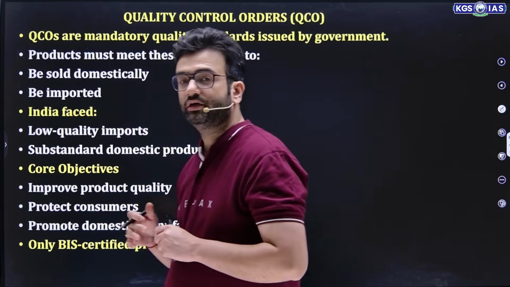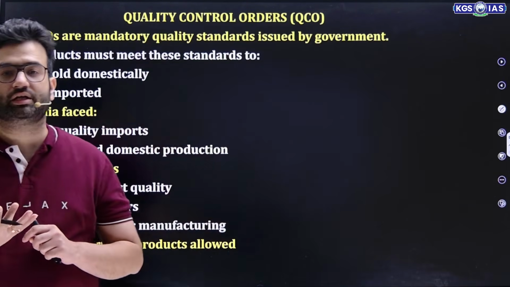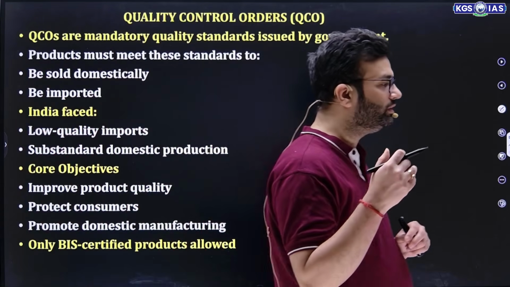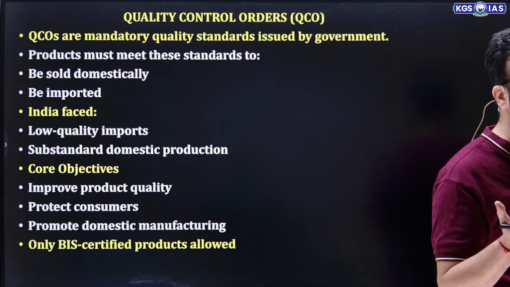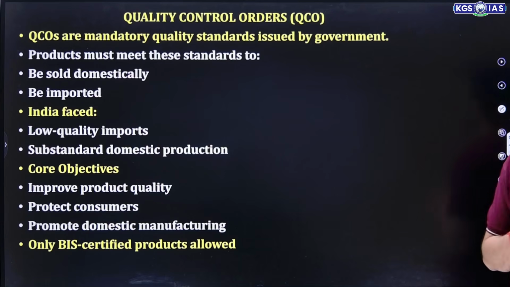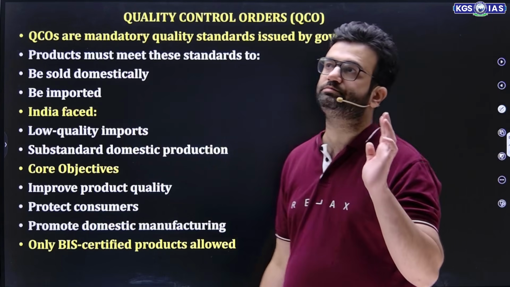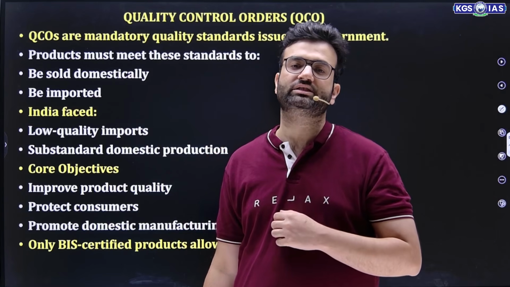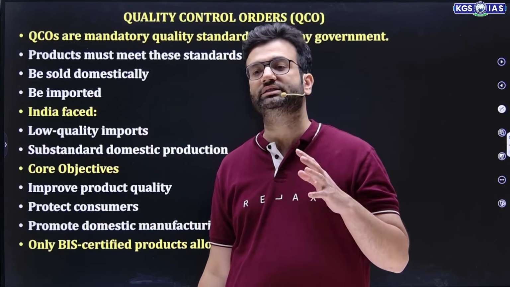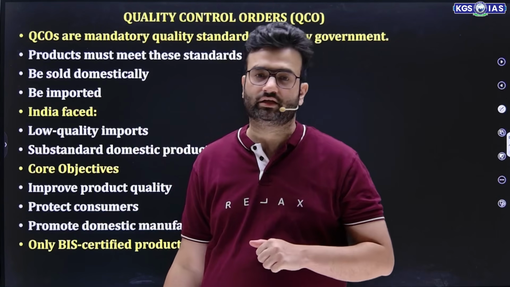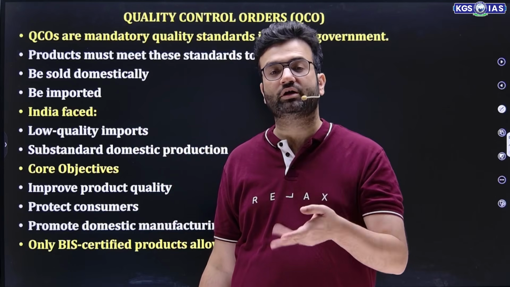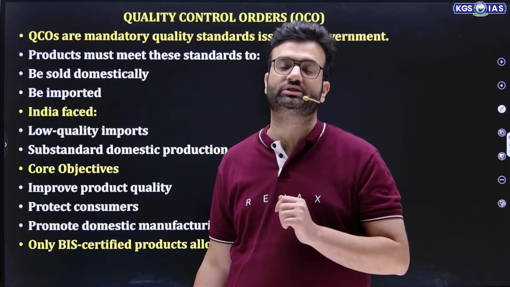Quality control orders maintain minimum quality standards issued by the government. Usually what happens, whenever Indian firms are producing a particular good or service, even when they are being used in India, if they are not meeting the standard quality norms, then it may create problems for the end consumer. So now India is focusing on this part, that the quality control order is especially being made for imports as well.